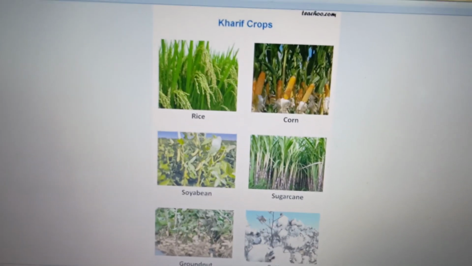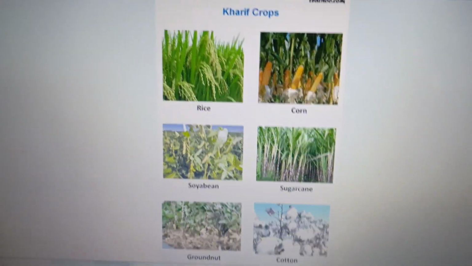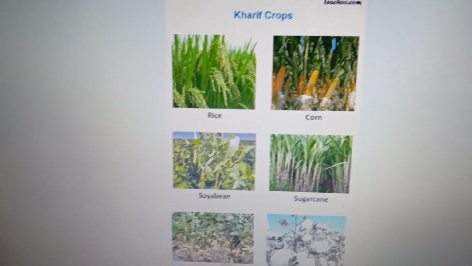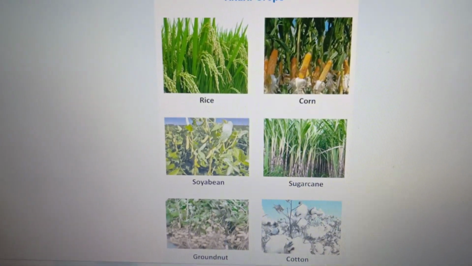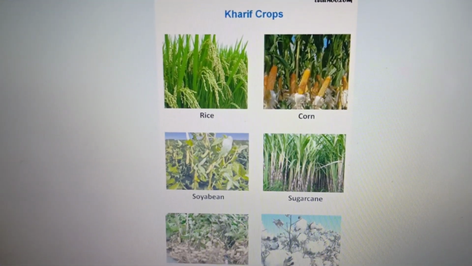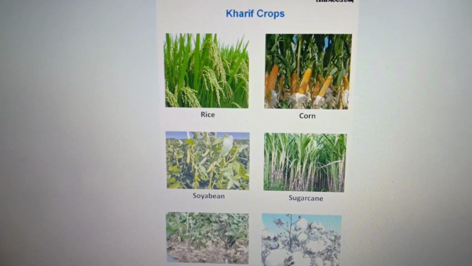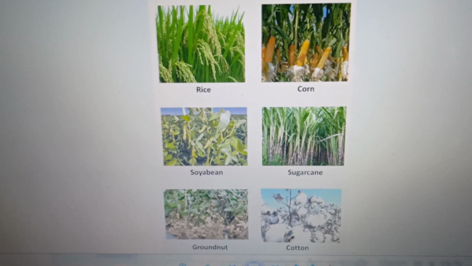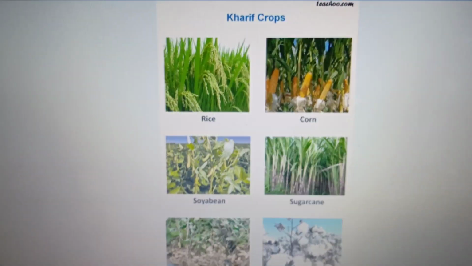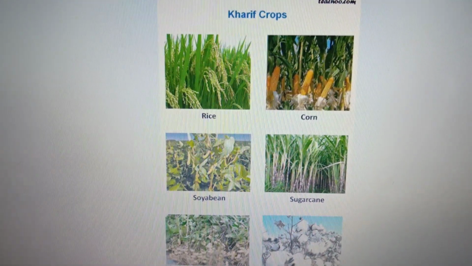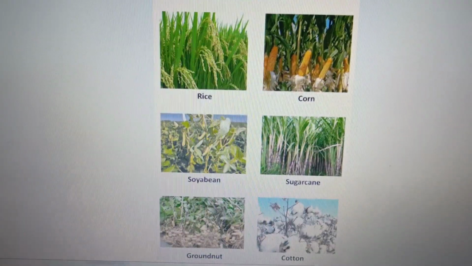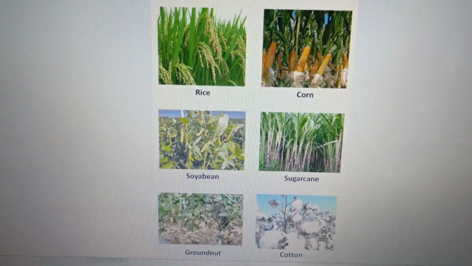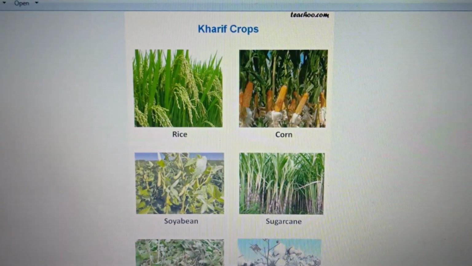Kharif crops are sown in the rainy season. All the crops in the picture are sown in the rainy season. In our country it is from June to September, and these are examples of kharif crops. Paddy, maize, soybean, sugarcane, all these are kharif crops. This is one of the cropping patterns.